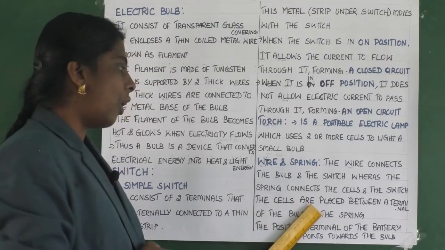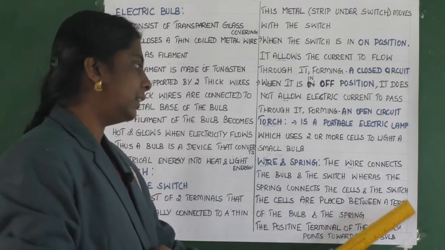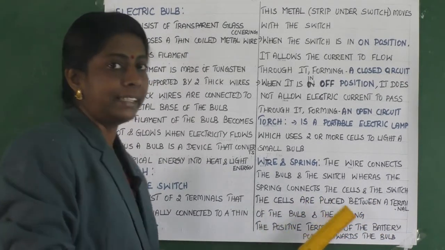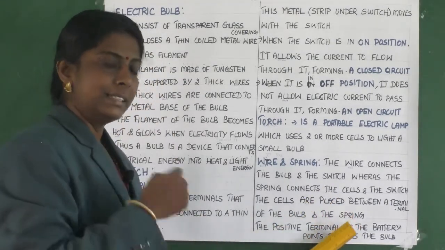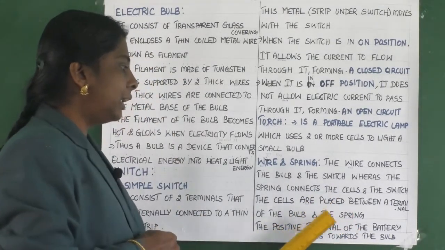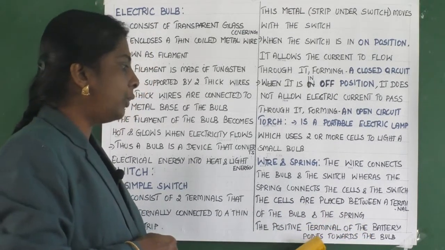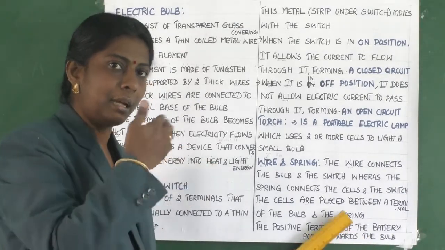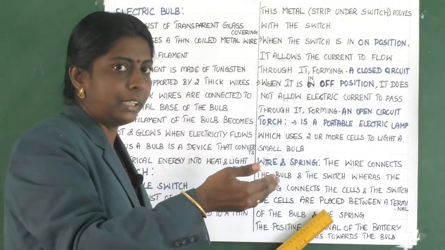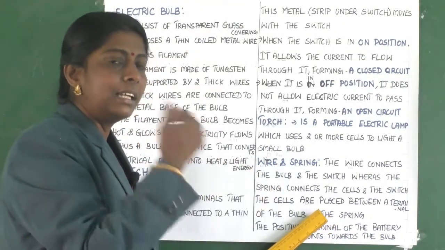The cells are placed between the terminal of the bulb and the spring. The positive terminal of the battery points towards the bulb, and the negative terminal will face the spring.